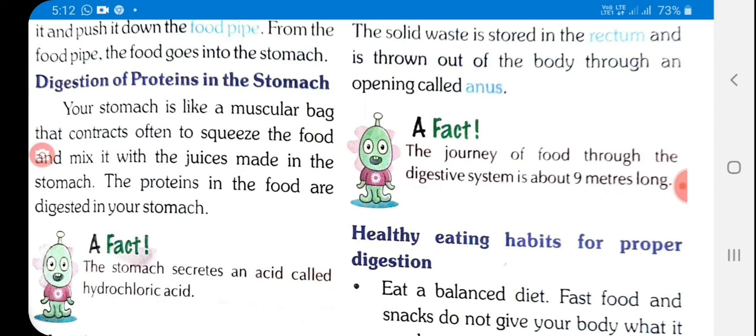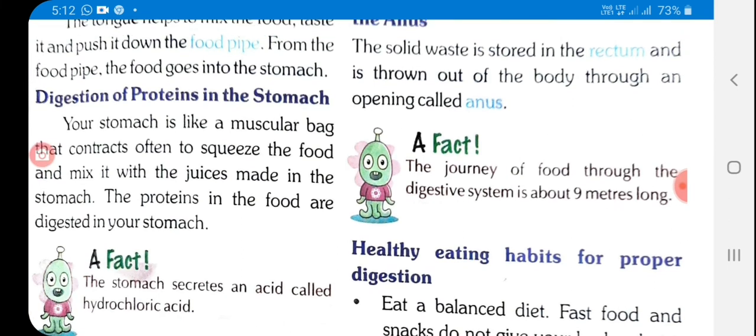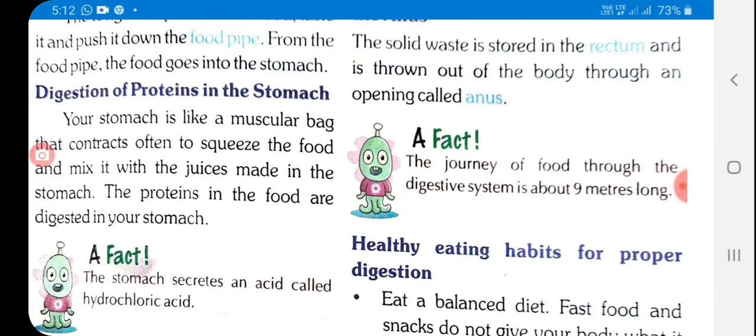The stomach is like a muscular bag. The food mixes with the juice made in the stomach. Proteins in the food are digested in your stomach.